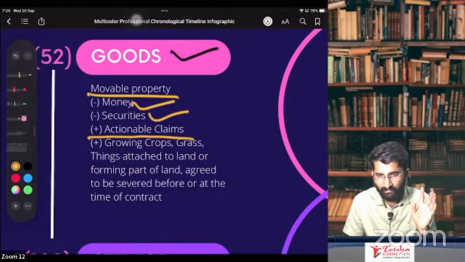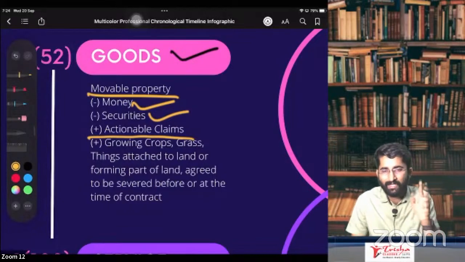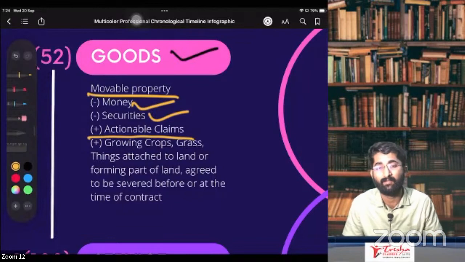What we are discussing here is whether it is goods or not. Whether there is GST on this or not, that we will discuss later. Now, is it goods or not? Yes, actionable claims are goods. What is an actionable claim? On which you can take some actions.